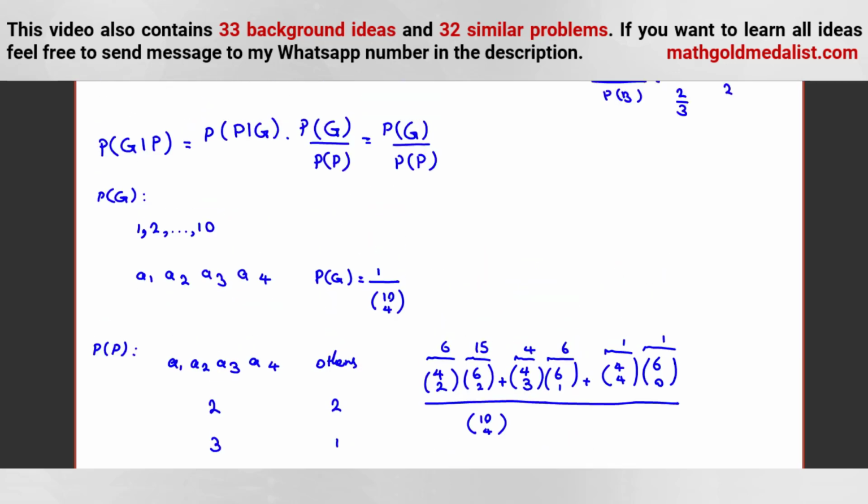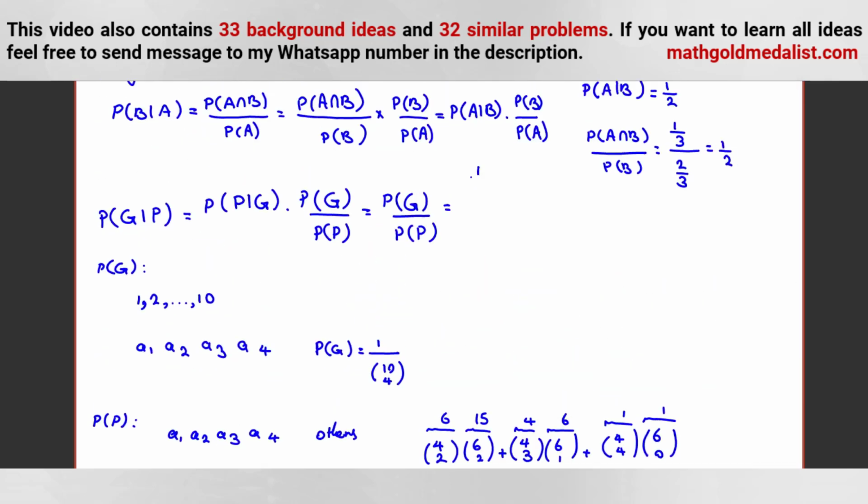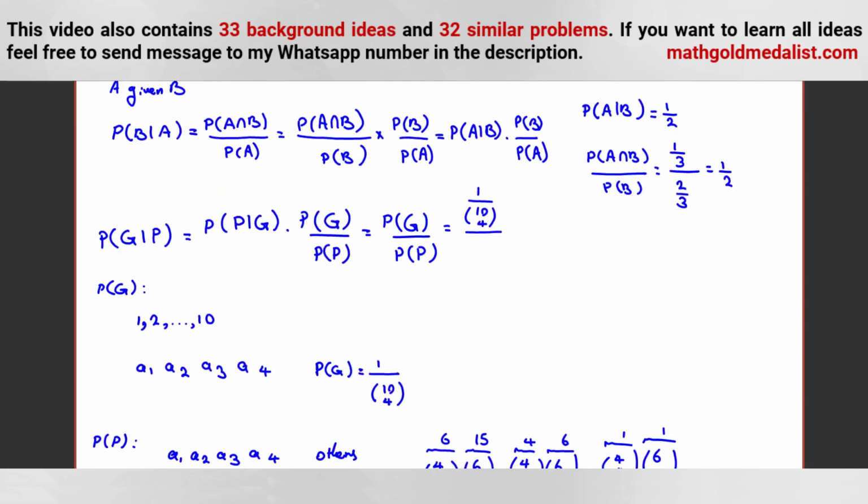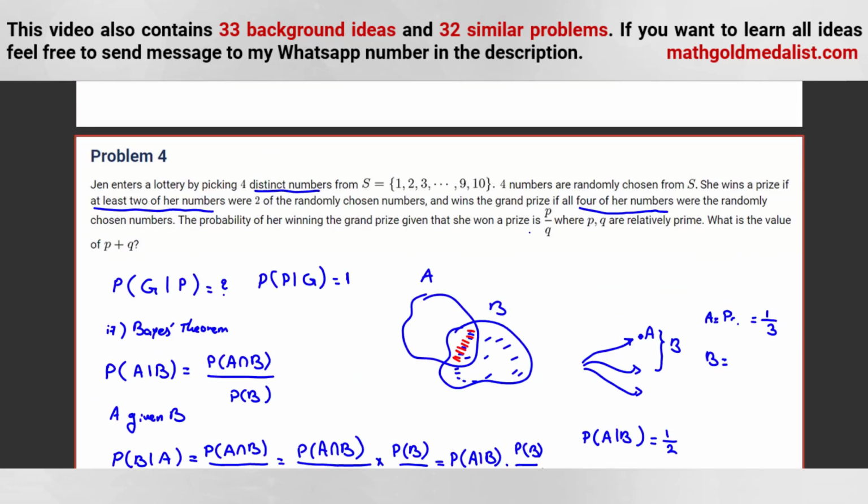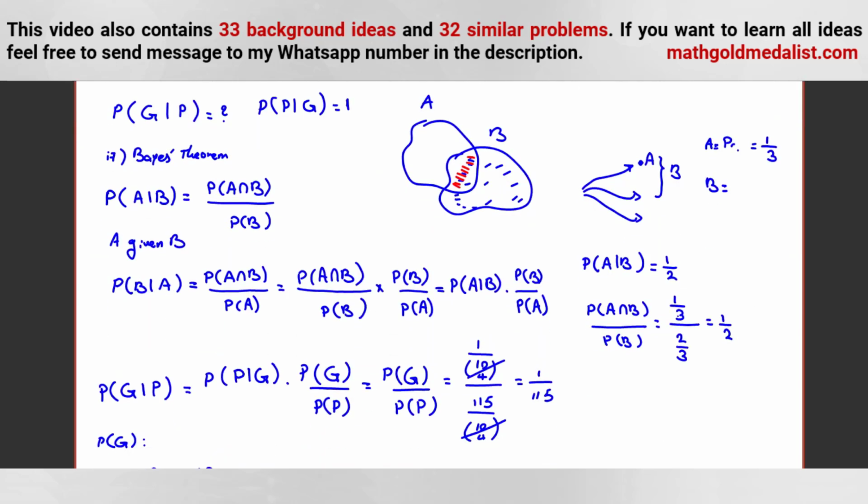Now let's divide. P of the first case is 1 over 10 choose 4. The next one is 115 over 10 choose 4. If we cancel, it will be 1 over 115. The problem says to write it as P over Q, relatively prime, and asks for P plus Q. So the answer is P over Q in the simplest form. P is 1, Q is 115, so the answer is 116.